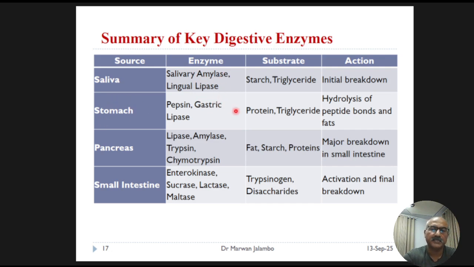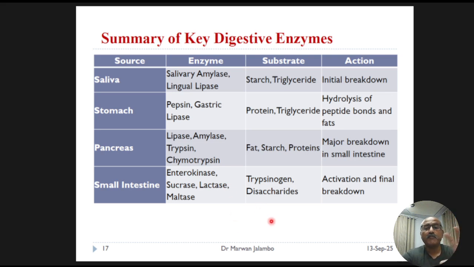The pancreas is the real workhorse, producing powerful enzymes for all three macronutrients: carbohydrates, proteins, and fats. Finally, the enzymes of the small intestine brush border perform the final breakdown steps, getting nutrients ready for absorption.